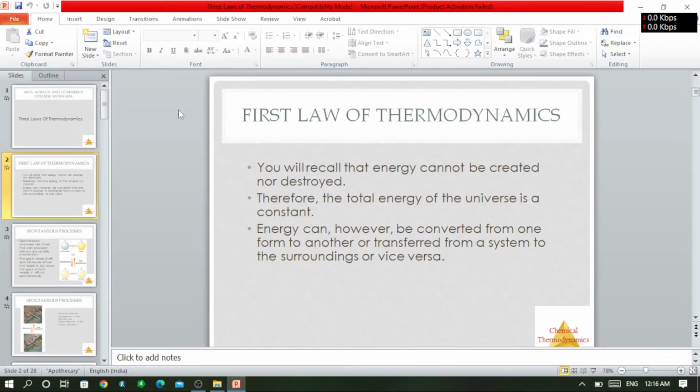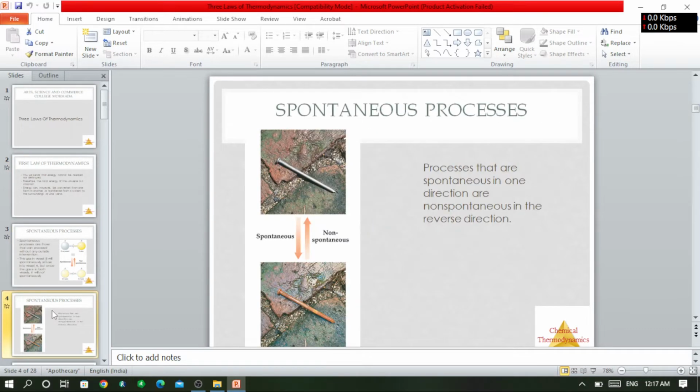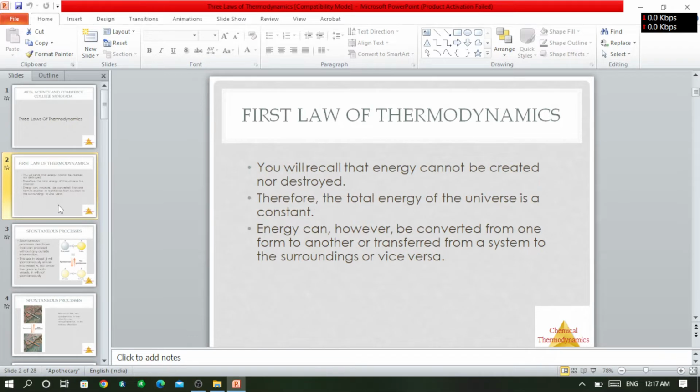After system and surrounding, we talk about the various types of processes, and with various types of processes there are three very important laws which are mentioned in thermodynamics, and these laws are known as the laws of thermodynamics. So let's talk about the first law of thermodynamics.